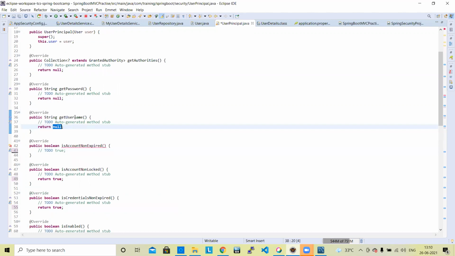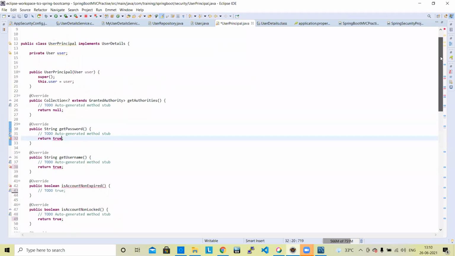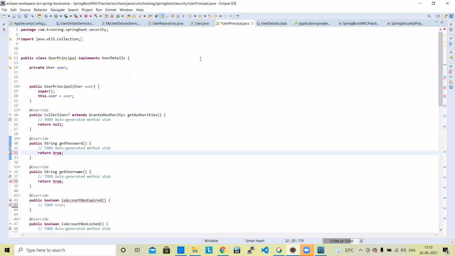This is the primary one. Get username, true. Get password, return true.